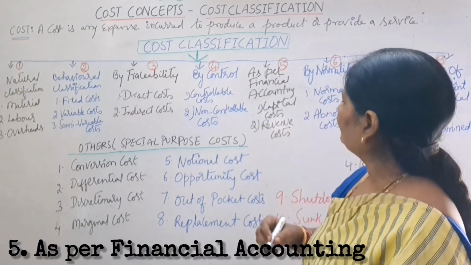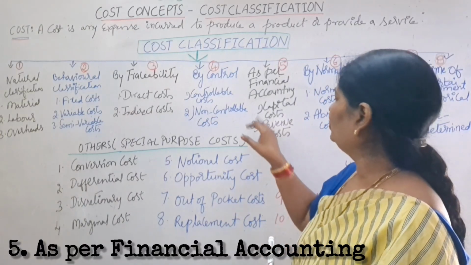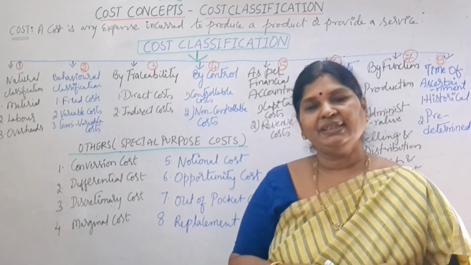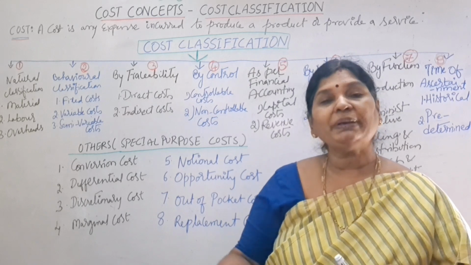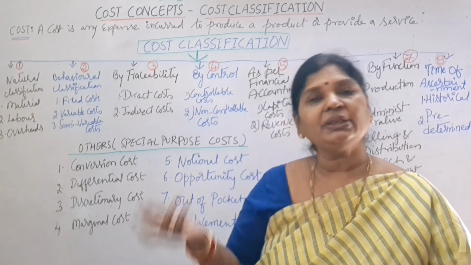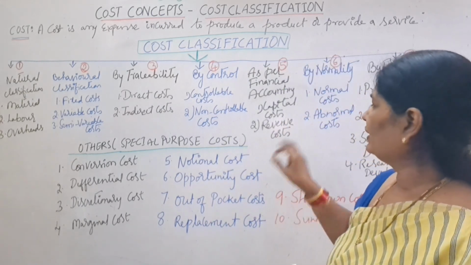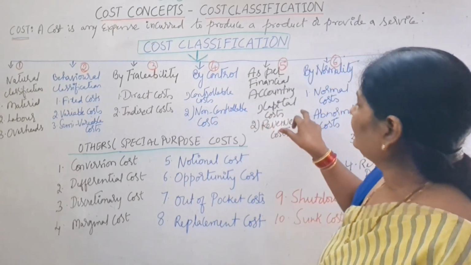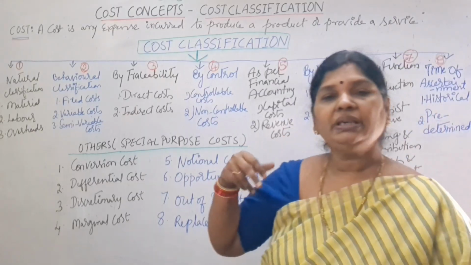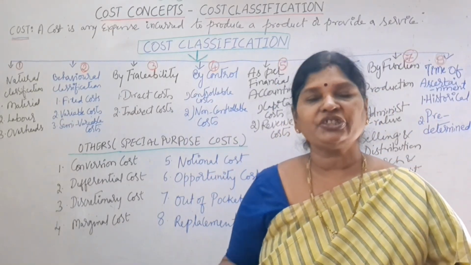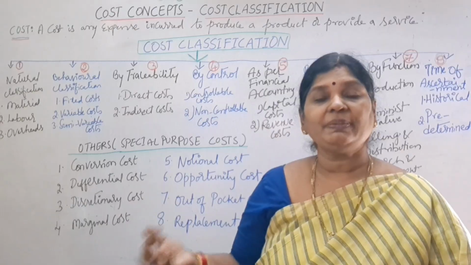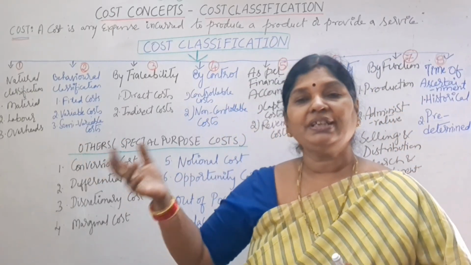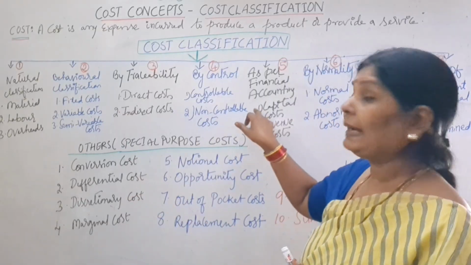Next, as per financial accounting. There are two types of costs according to financial accounting. What's the first one? Capital cost. It means the cost we incur to purchase fixed assets, called long-term costs. Next, revenue costs. Revenue cost means day-to-day expenses. For example, capital cost means our factory is purchasing one machinery. That is called capital cost, because the benefit of the machinery is for a longer duration.